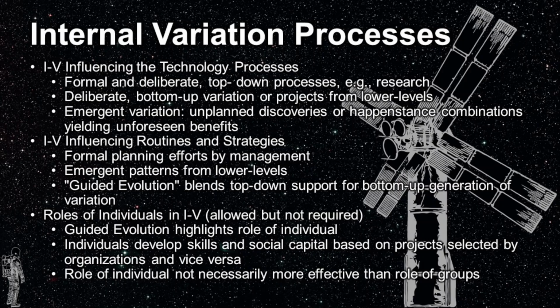Individuals can have agency when influencing internal variation, although the normative model of evolution does not require it. The guided evolution example above is a good example of the role of the individual in influencing internal variation. Individuals develop skills and social capital based on projects selected by organizations and vice versa. It's been noted that the role of the individual is not necessarily more effective than the role of groups.